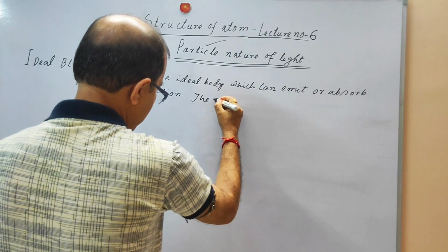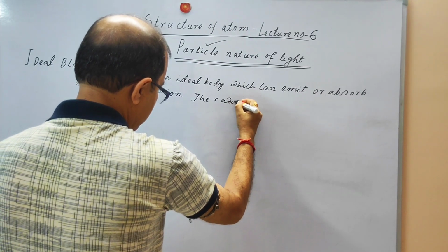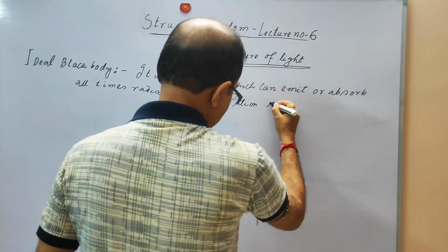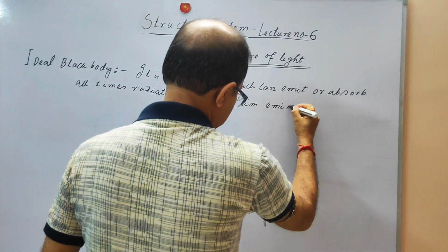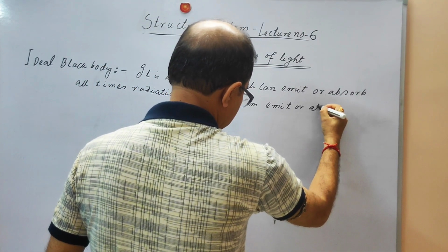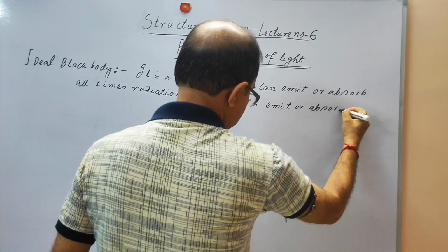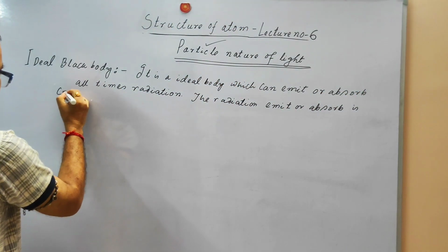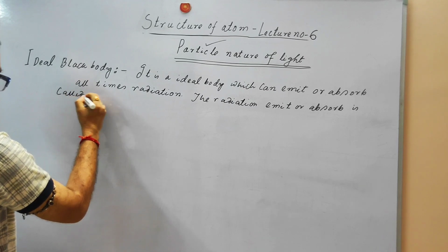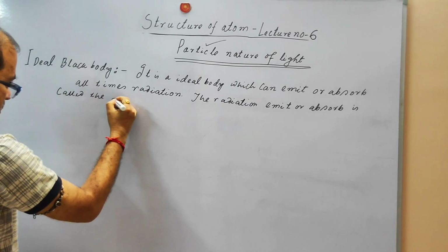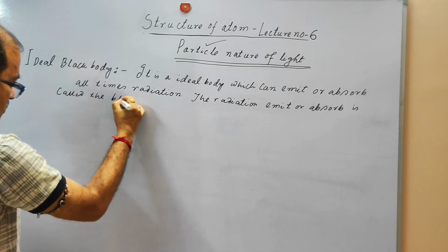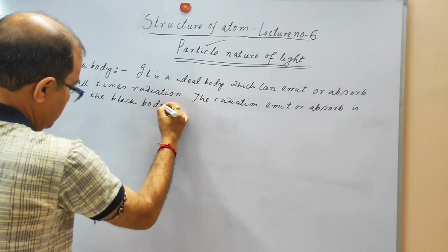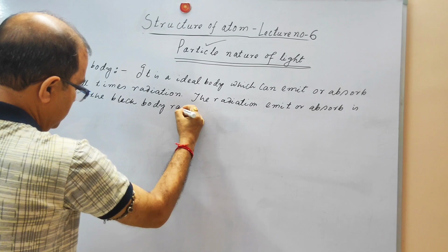The radiation emitted or absorbed is called the black body radiation.